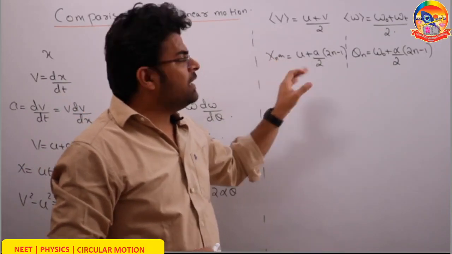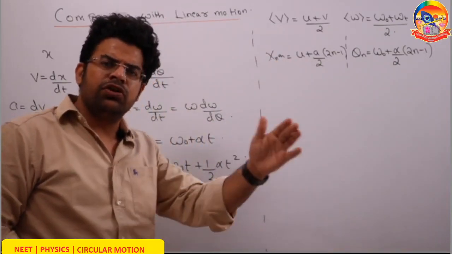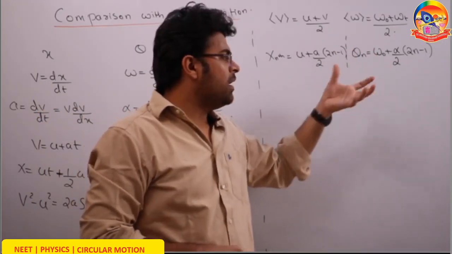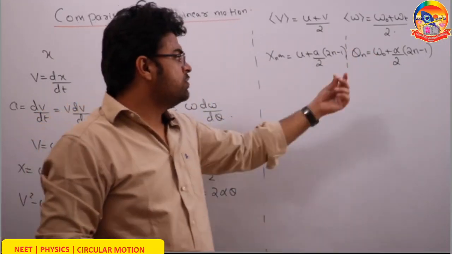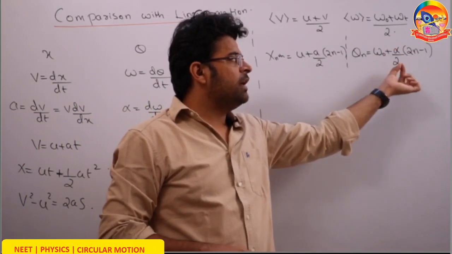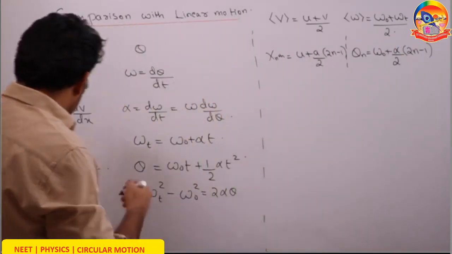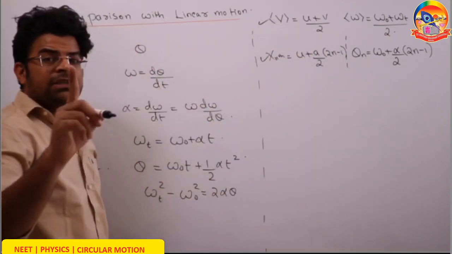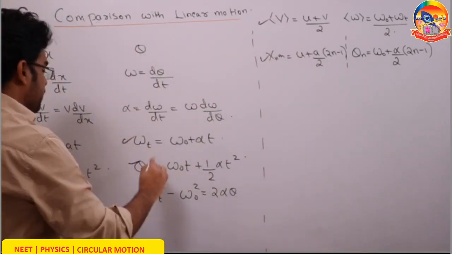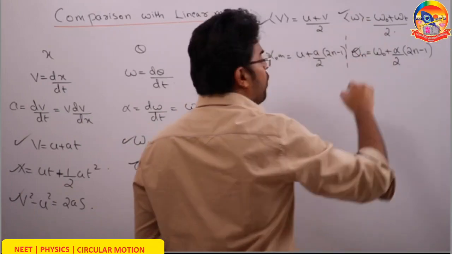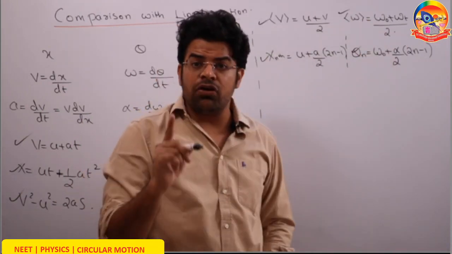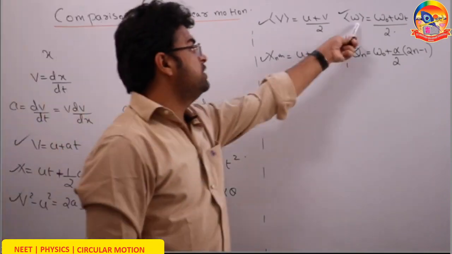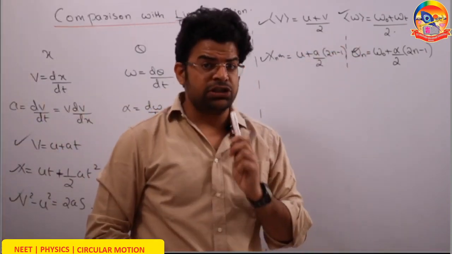The displacement in the nth second equals initial velocity plus a by 2 into 2n minus 1. The same equation gets formed here. The angle rotated in the nth second equals initial angular velocity plus alpha by 2 into 2n minus 1. All these 5 equations are valid only when acceleration is constant. Similarly, all these 5 are valid only when alpha is constant. If angular acceleration is not constant, never use these equations. These equations work only when angular acceleration is constant.